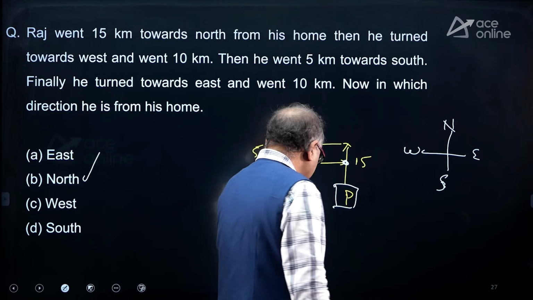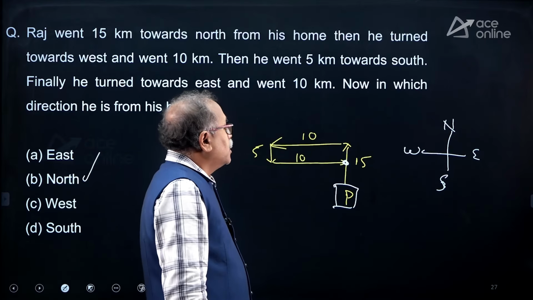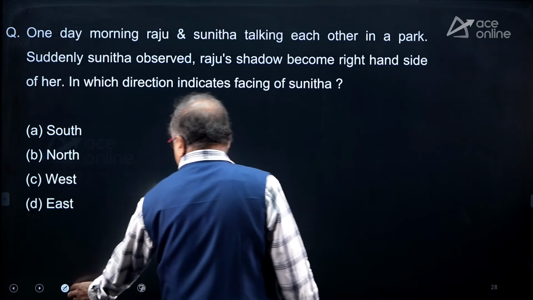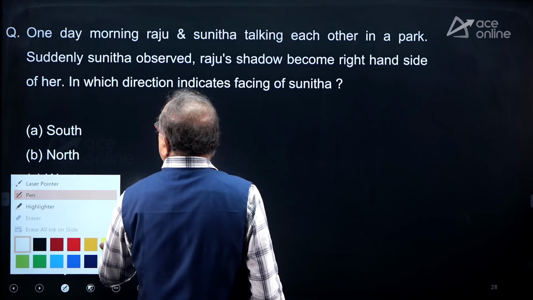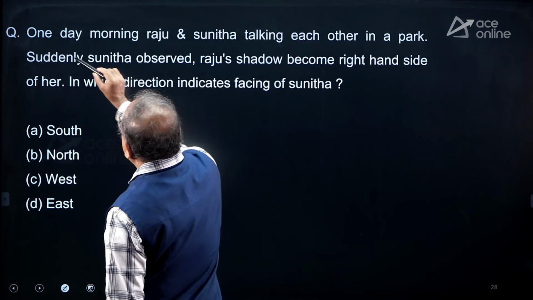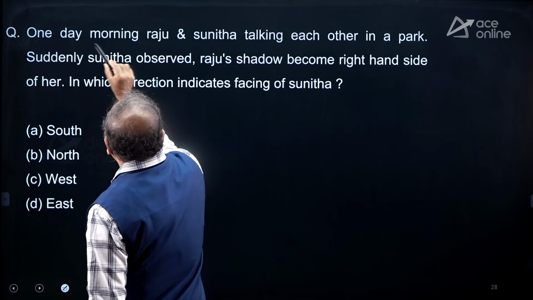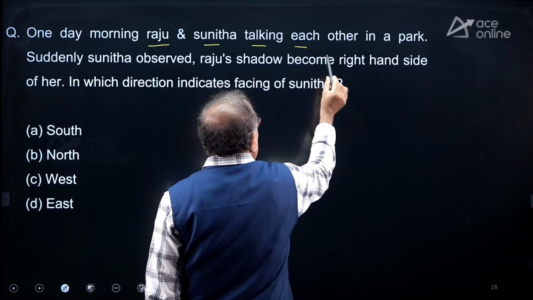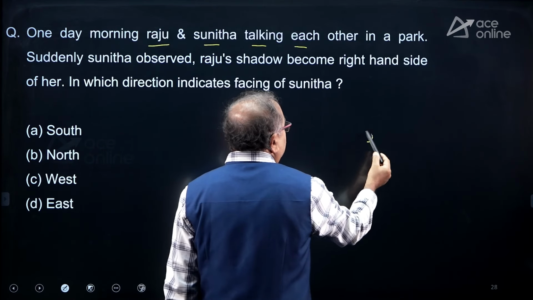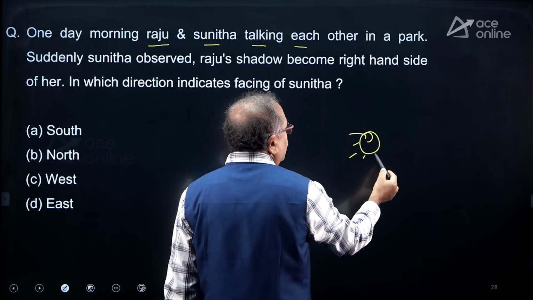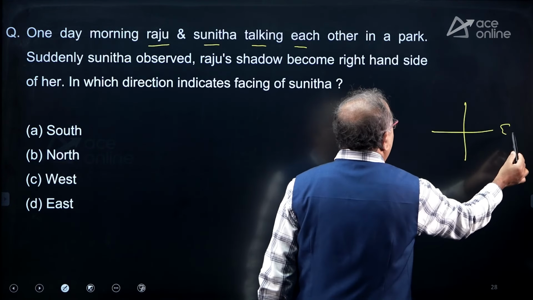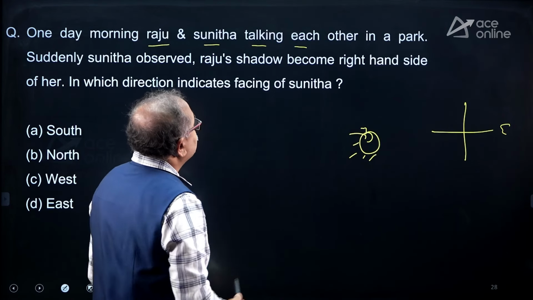Moving on to the next one, and it's again on distance, time and direction. One day in the morning, Raju and Sunita were talking to each other. In the morning, the sun rises from east, right? If I consider that this is east, the sun rises from east.